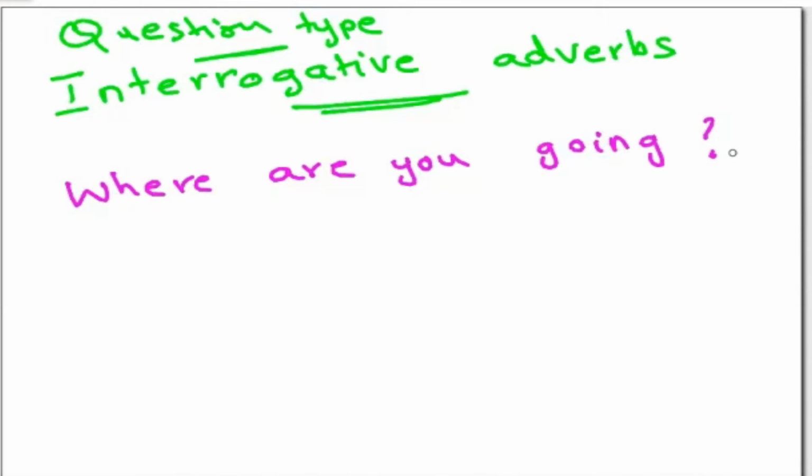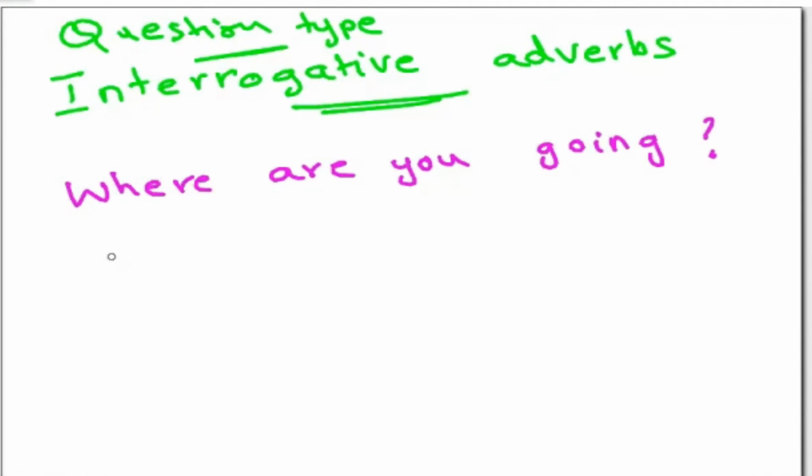When you try to answer this question, you say, I'm going to the park. There you end up answering the interrogative adverb. So where is an adverb, but what type of adverb? Question type adverb, interrogative adverb.